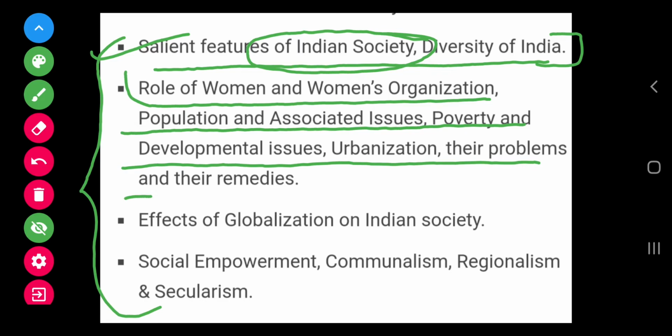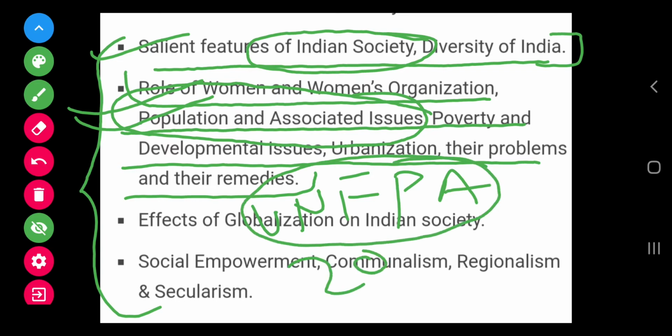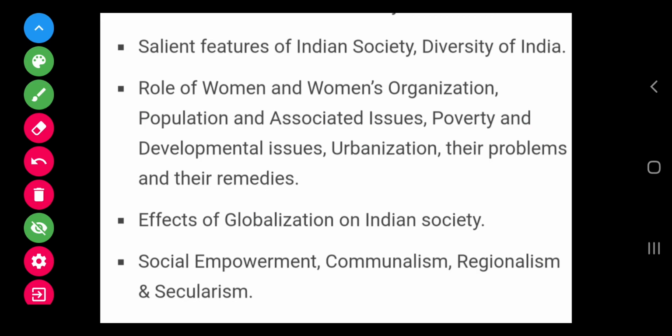So in the second topic you have to study what was the role of women and women's organization in our freedom struggle and today itself. And we have to discuss the population and associated issues as well, because according to UNFPA, the United Nations Population Fund, India is expected to overtake China by 2027. So how can we get the maximum output from our demographic dividend? Otherwise this demographic dividend will become demographic disaster. So all these things are to be discussed in this.